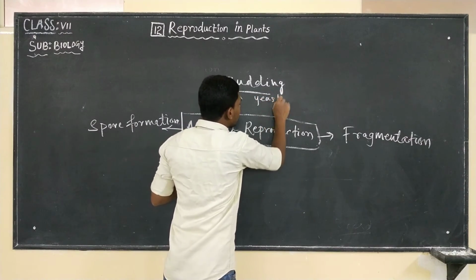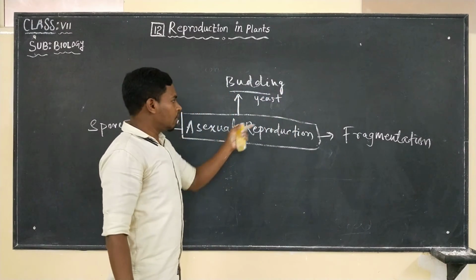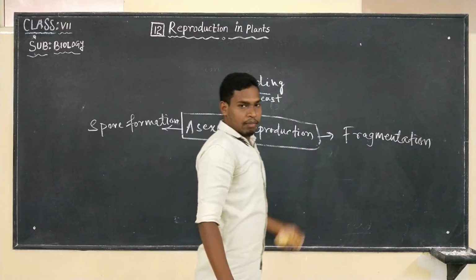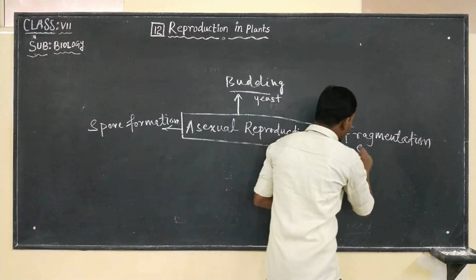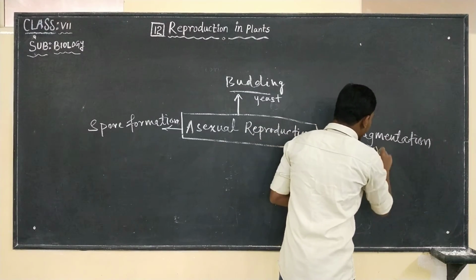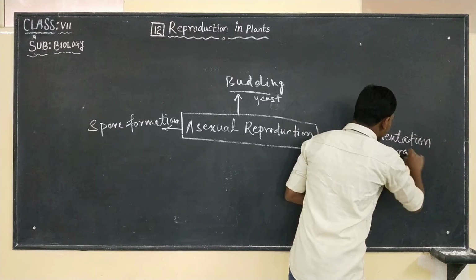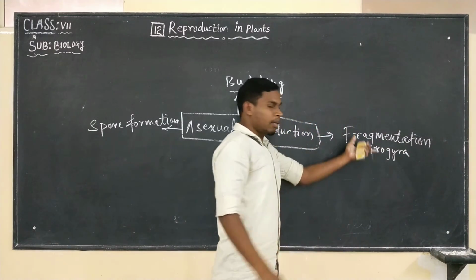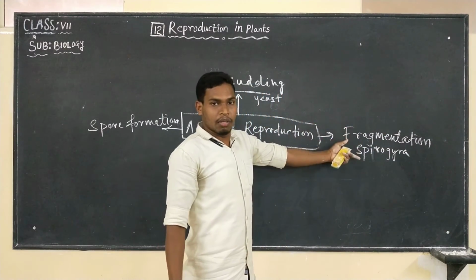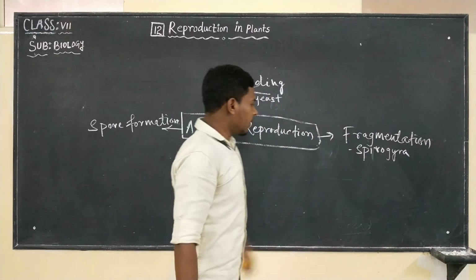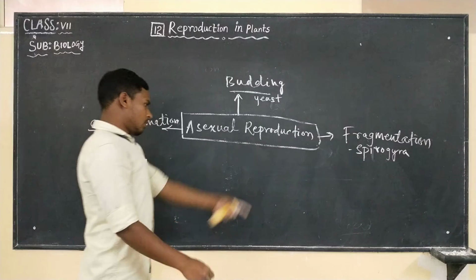They reproduce by forming buds. Under fragmentation we saw Spirogyra. Fragmentation means breaking into pieces, and each piece can generate a new organism known as Spirogyra.